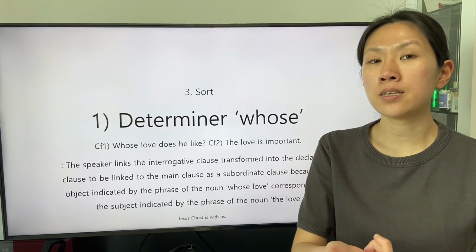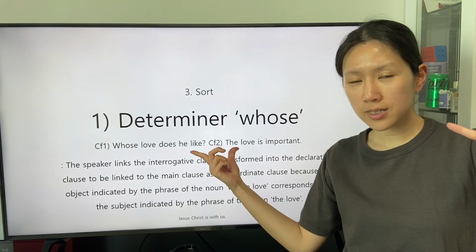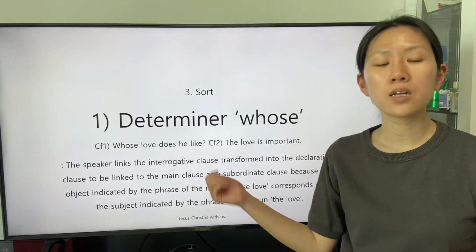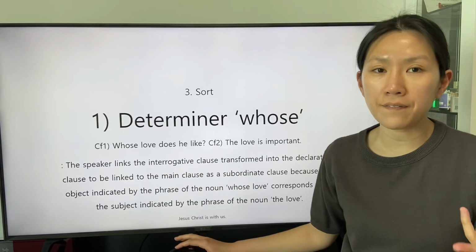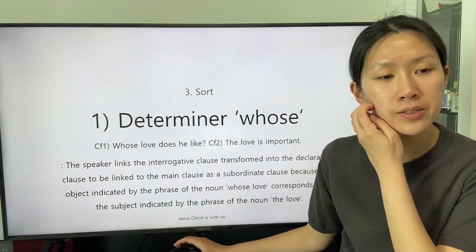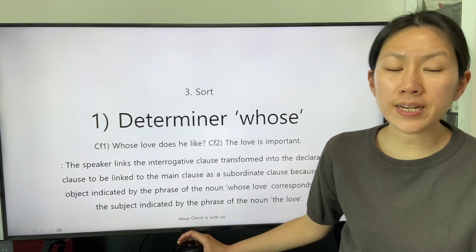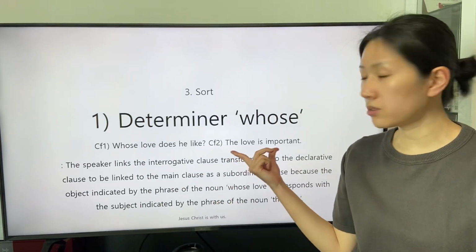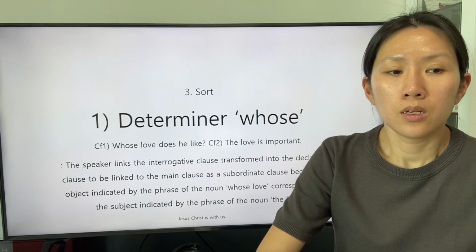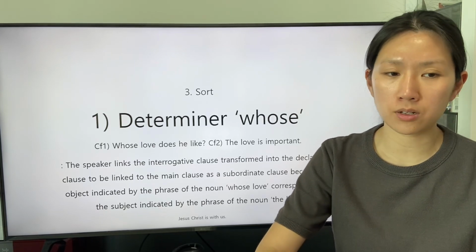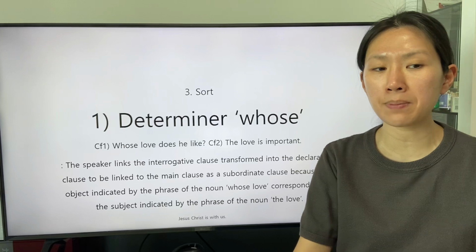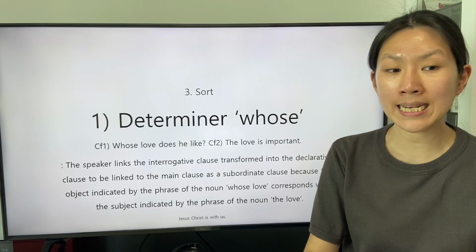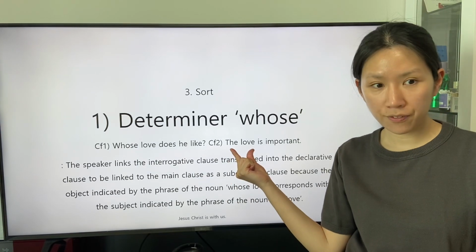The sentence is integrated from the two clauses. The first conference is this: Whose love does he like? The second conference is this: The love is important. The speaker links the interrogative clause transformed into the declarative clause to be linked to the main clause as a subordinate clause because the object indicated by the phrase of the noun whose love corresponds with the subject indicated by the phrase of the noun the love.